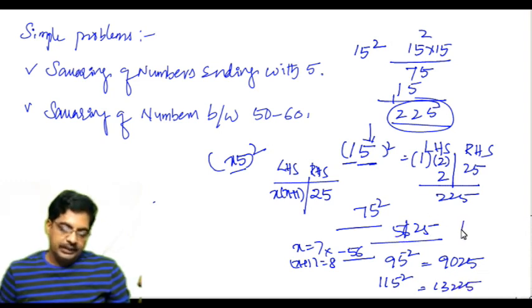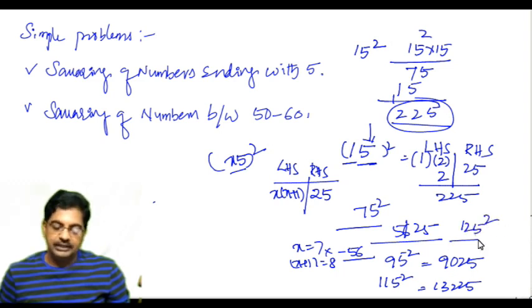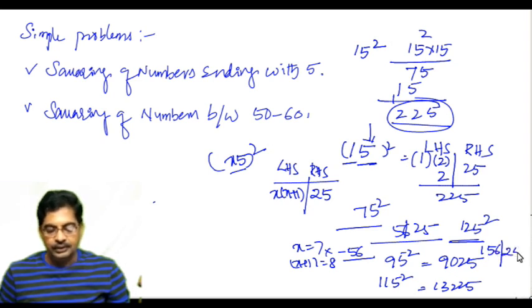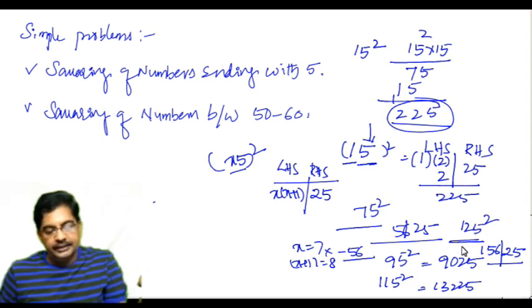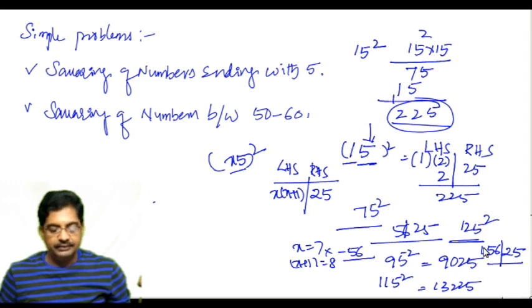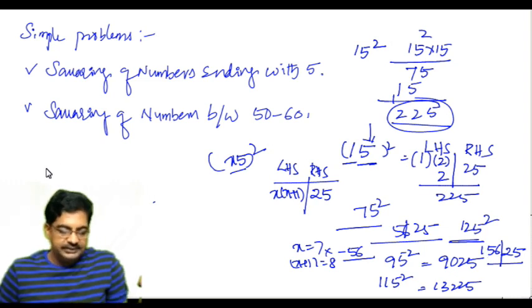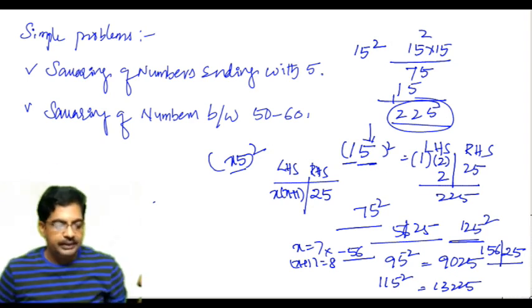If somebody asks you to calculate 125 square, tell me now. 12 into 13, how much? Yes, you are right, 156, 25. That's it. Simply by looking at the number, you can straight away come to the answer. That is the squaring of numbers ending with 5.